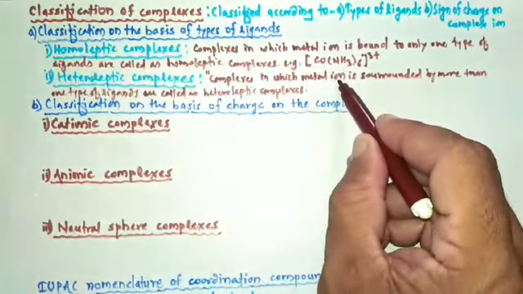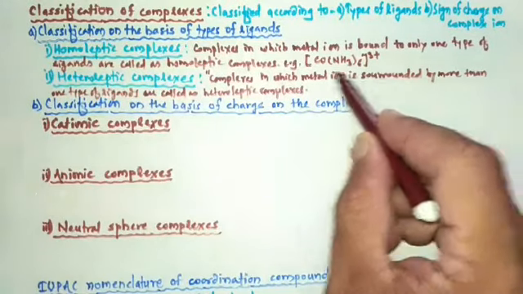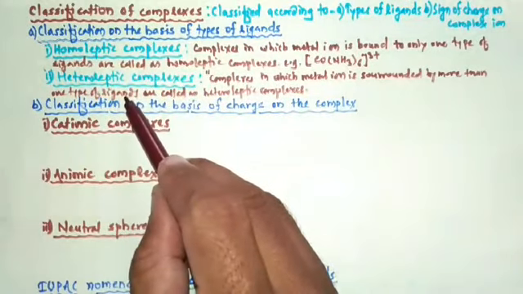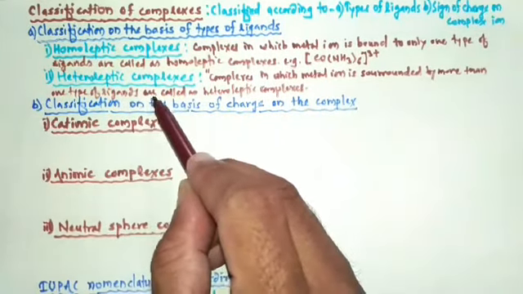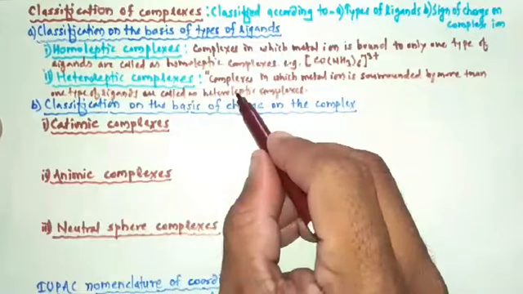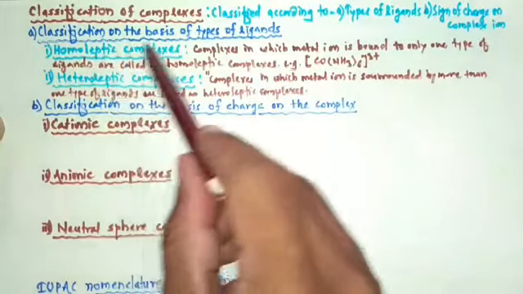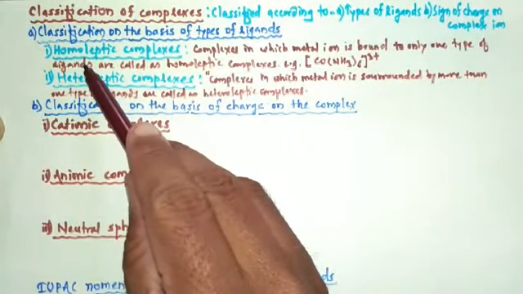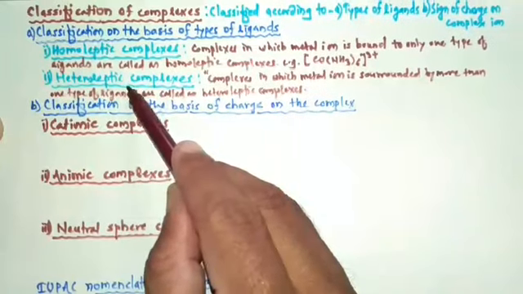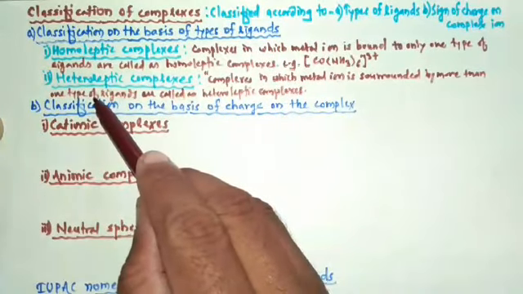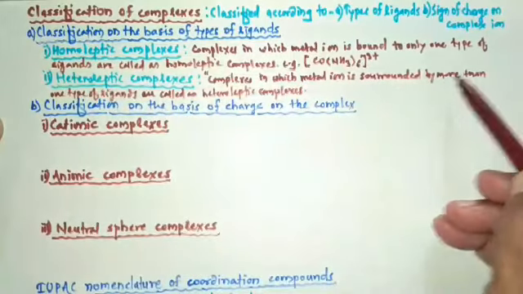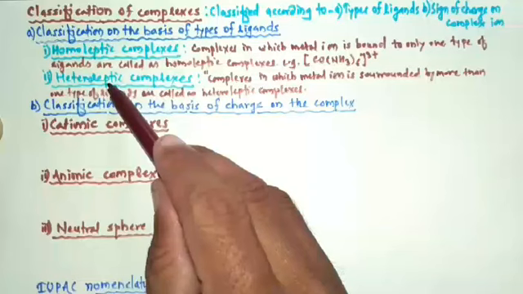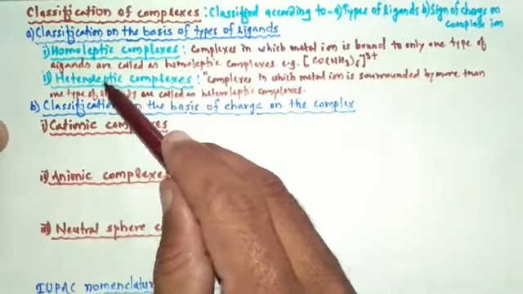Complexes in which metal ion is surrounded by more than one type of ligands are called heteroleptic complexes. In homoleptic complexes, metal ion is surrounded by only one type of ligand. And here in heteroleptic complexes, metal ion is surrounded by more than one type of ligands.